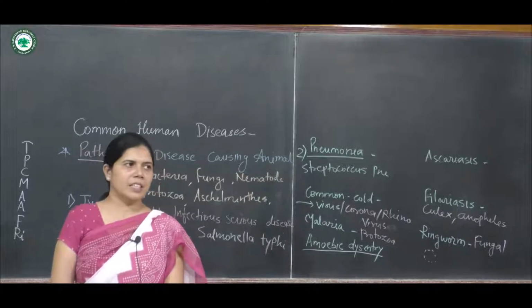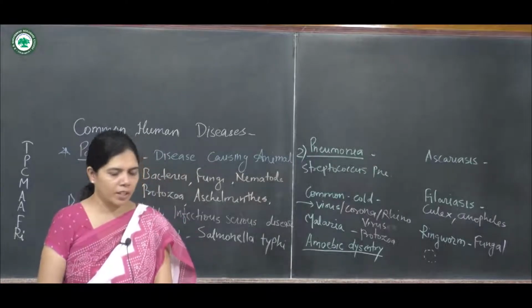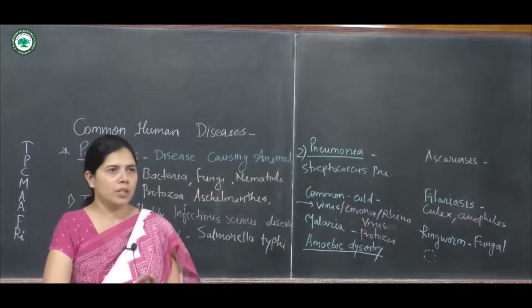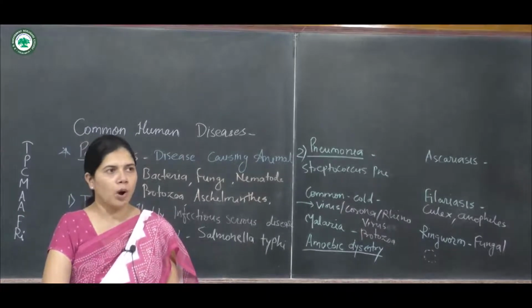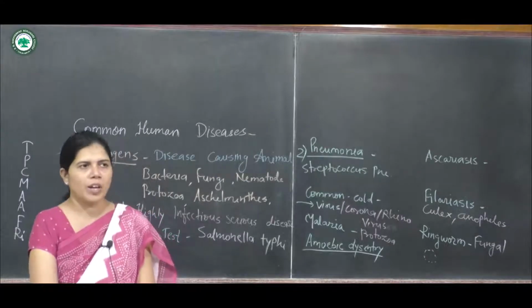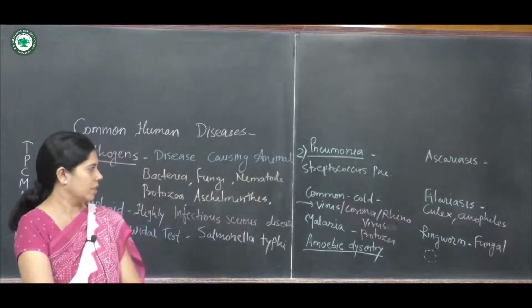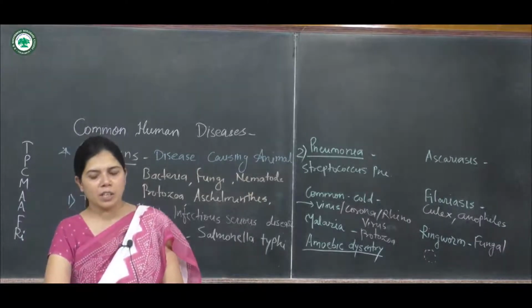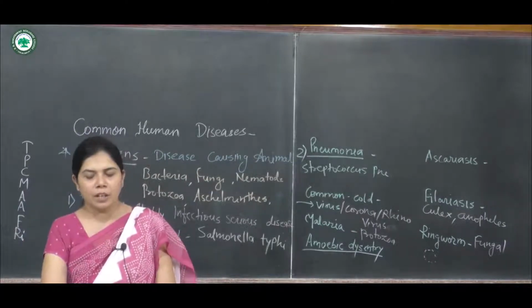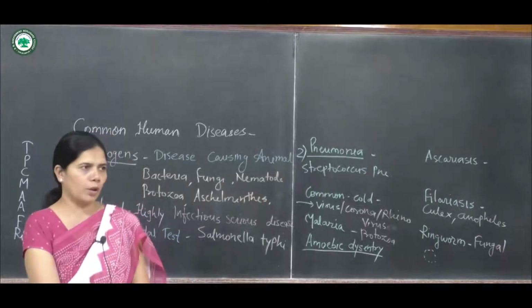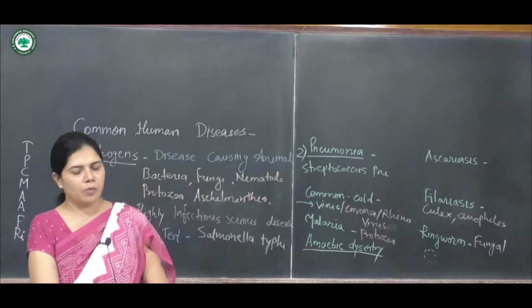In this disease, the symptom is sweating. Excessive sweating provides the moisture for the growth of fungus. That's why the ring-like structure forms on the skin, and ringworm occurs.